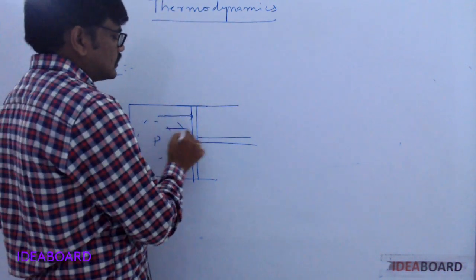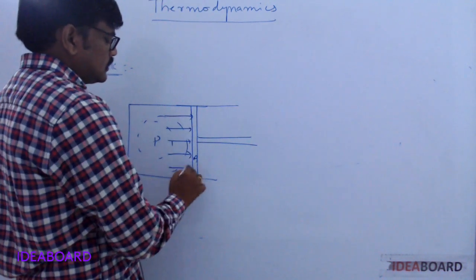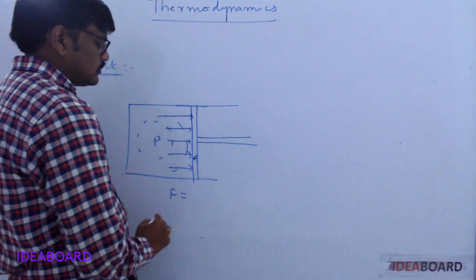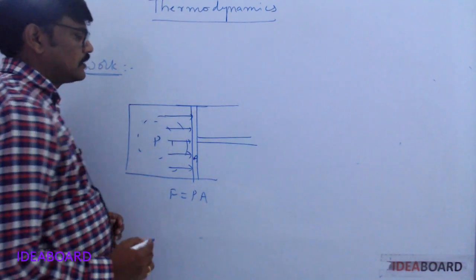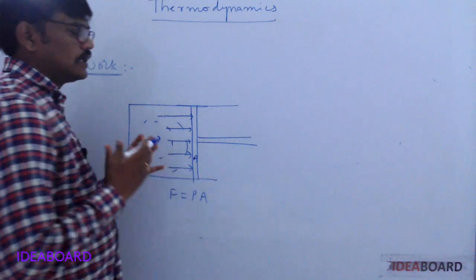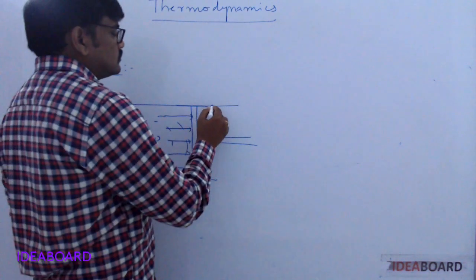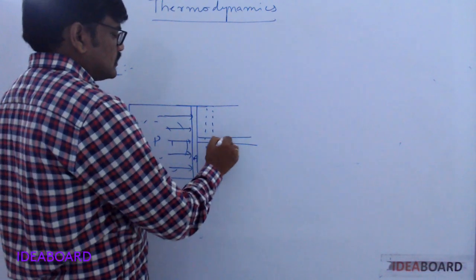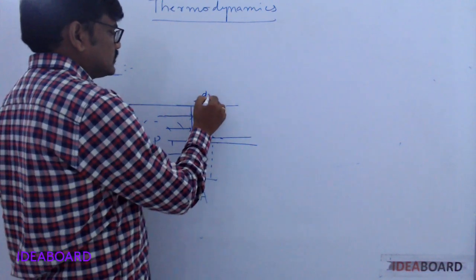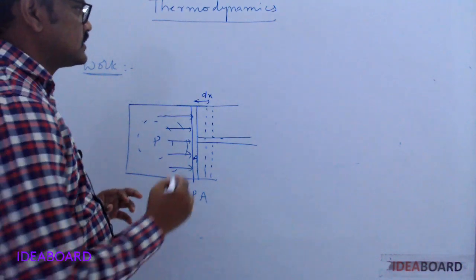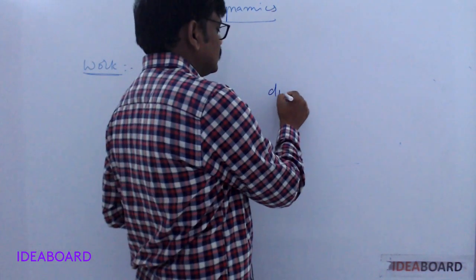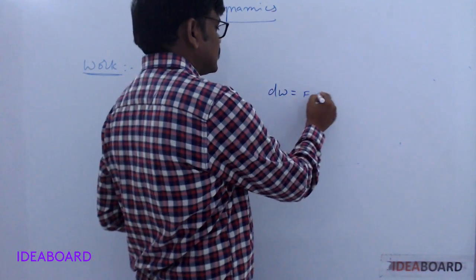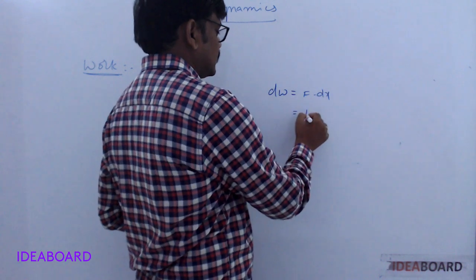Therefore, the force acting on the piston is F equal to pressure into area. Due to this force, it is moving out by a small distance, say dx. Therefore, the work done during this expansion dW equals force into displacement, that is pressure